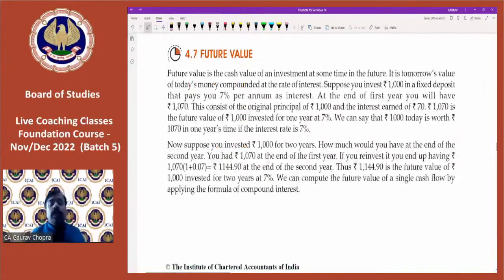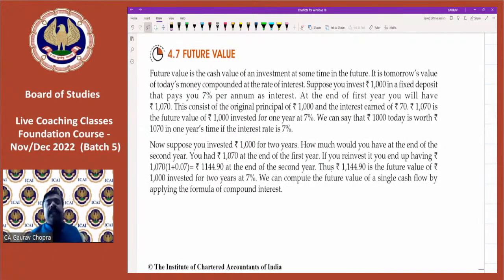So now comes the concept of future value. So what do we understand by the term future value? Future value means future में कितना पैसा मिलेगा. Let's say if I invest rupees 10,000 today at the rate of 10% per annum for 1 year, then after 1 year, how much I will receive? Of course, after 1 year, I will receive principal as well as interest. So if I add the interest 10%, I will get 11,000.